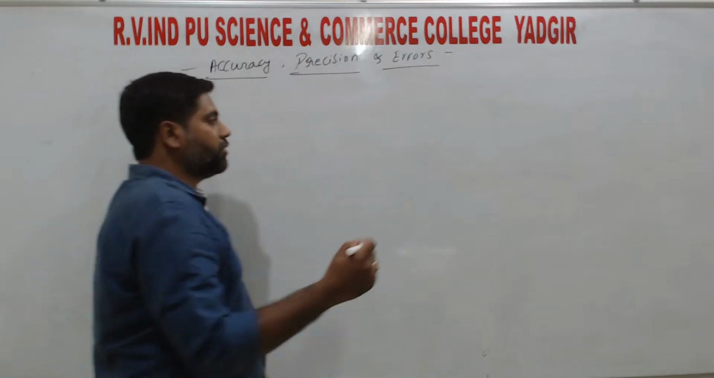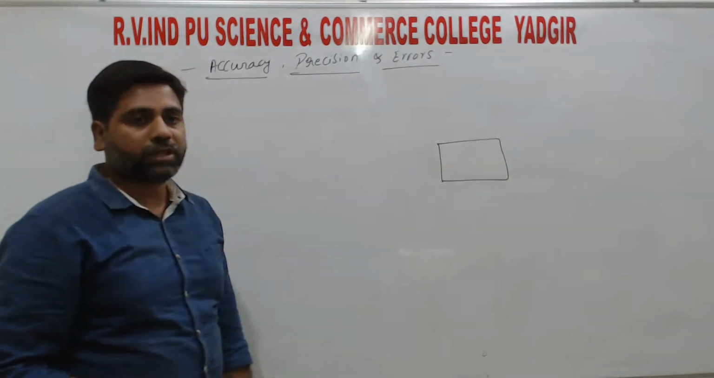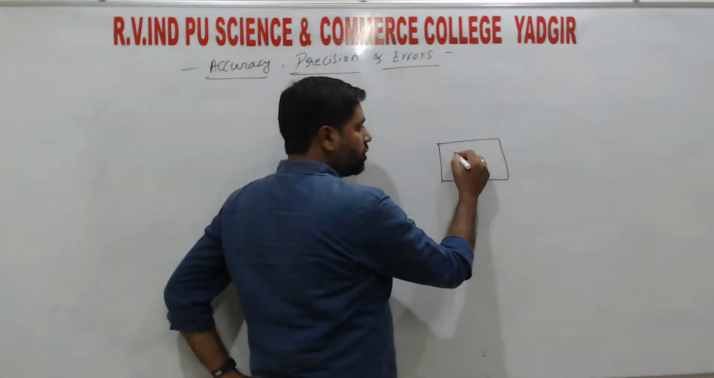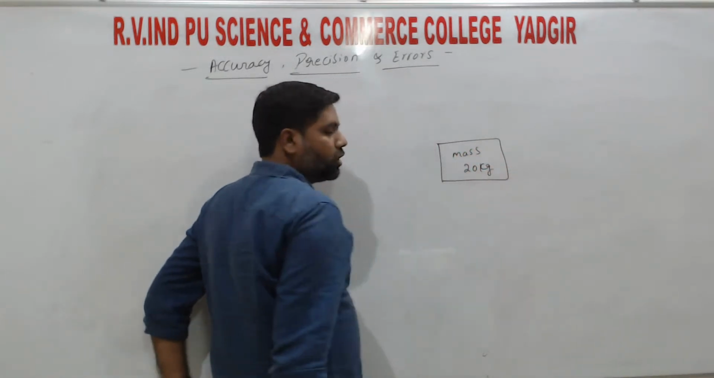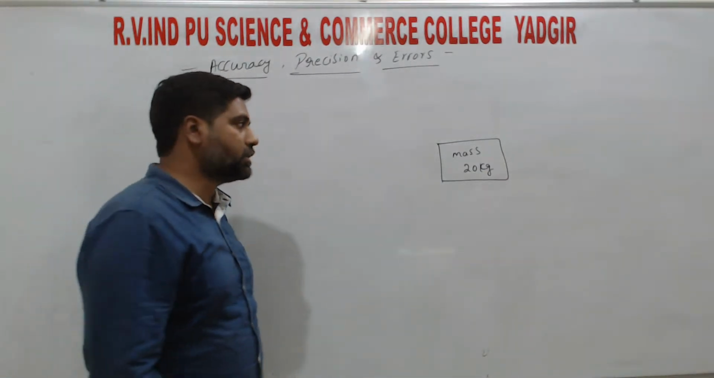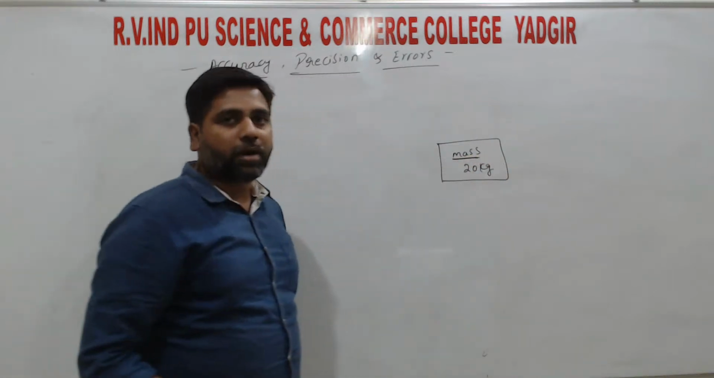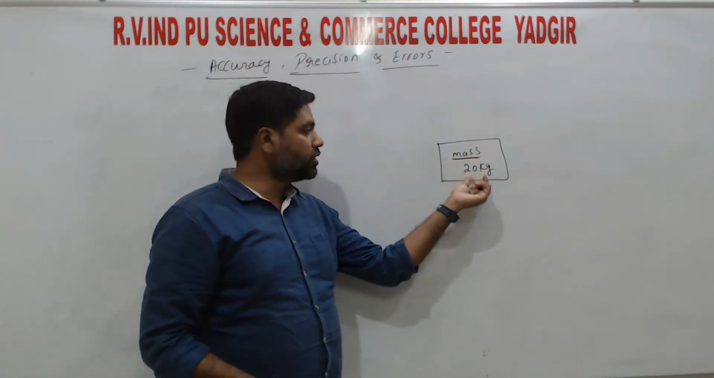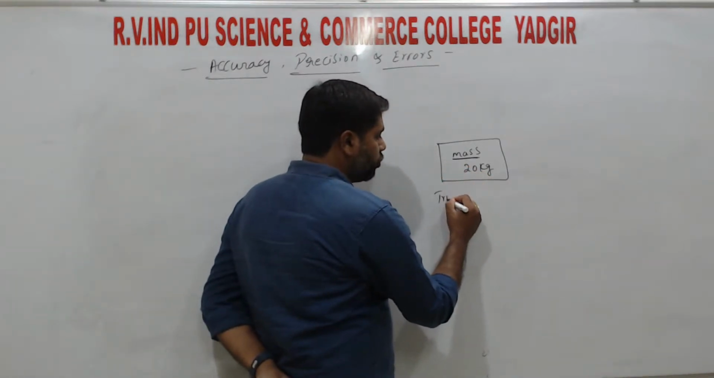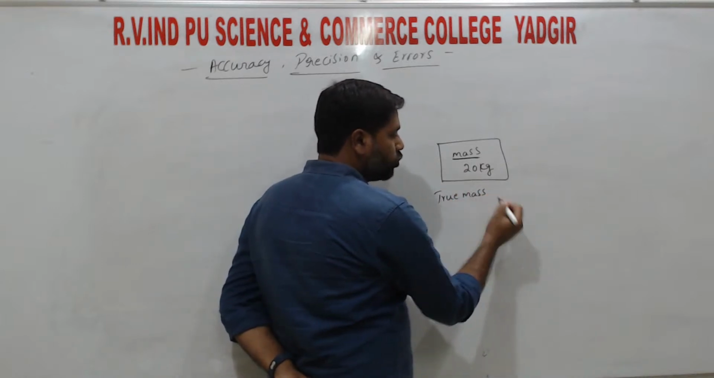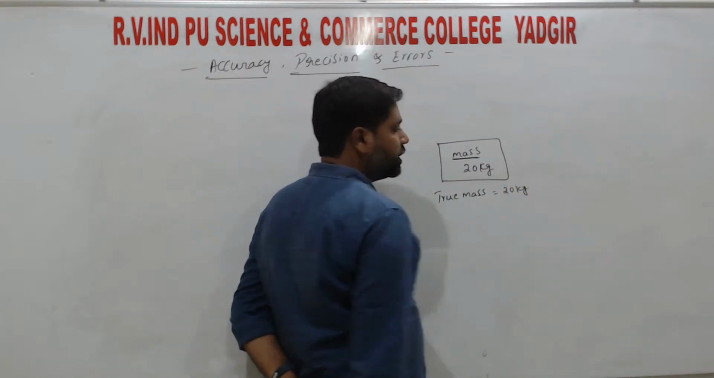So if you consider any one physical quantity, right? If I consider one object, so this object has a mass of some 20 kg, right? So we have taken some object. The mass of the object is 20 kg. So here mass is the physical quantity. So I am measuring the mass. If we measure the mass, we get 20 kg. So this we call the true mass. So the true mass of an object is equal to some 20 kg, right?